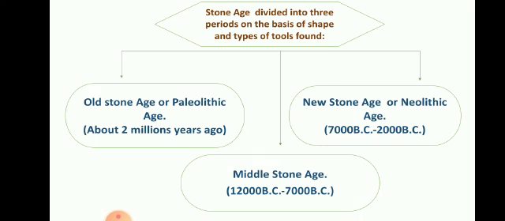And the third is the New Stone Age or Neolithic Age. It is about 7,000 to 2,000 BC, before Christ. Before we started today's calendar, 7,000 to 2,000 years ago, the New Stone Age was there. So in this way, the Stone Age is divided into Old Stone Age, Paleolithic, Middle Stone Age, Mesolithic and New Stone Age, Neolithic.